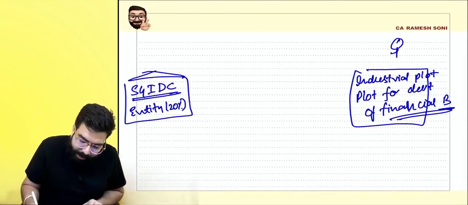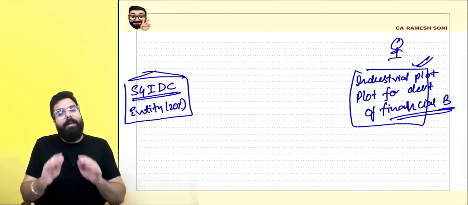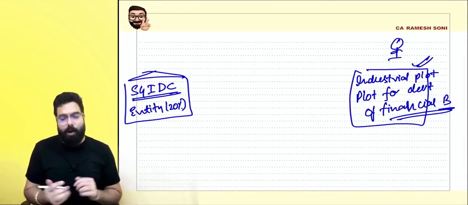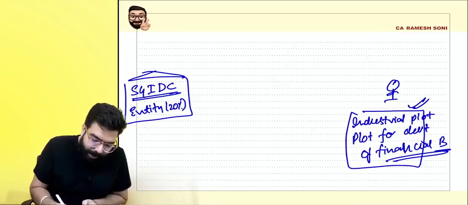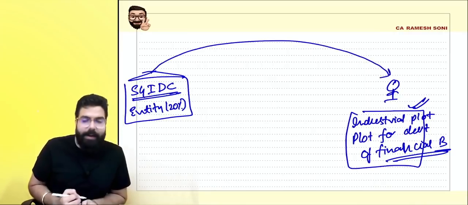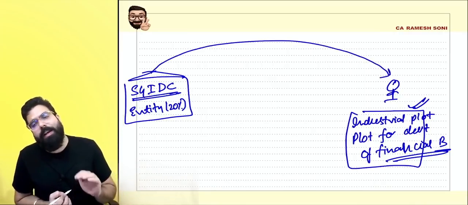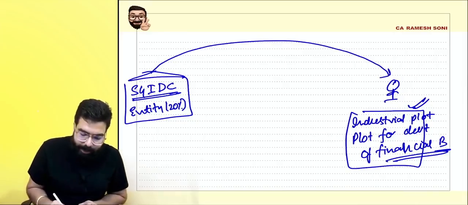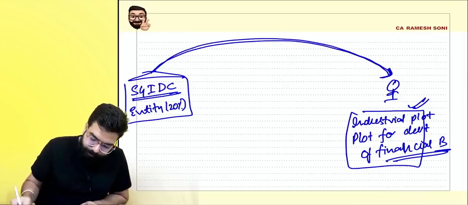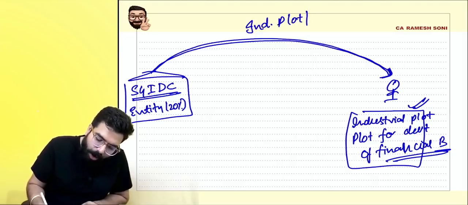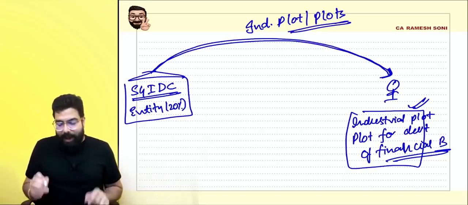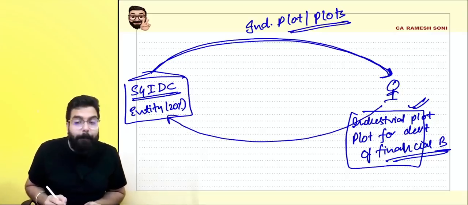So I want to go ahead and develop an industrial plot. Basically, I want to go ahead and take a plot. So I went ahead and told these people, sir, can you go ahead? I told the SIDC, or an entity where the government has 20% or more share, that sir, please go ahead and give me plots, industrial plot or plots for financial services development, and I am going ahead and paying them upfront amount.